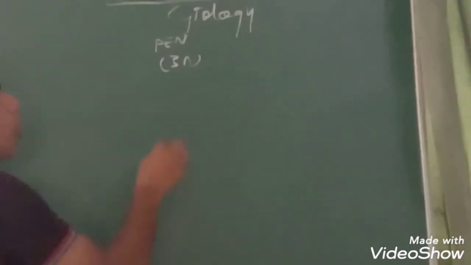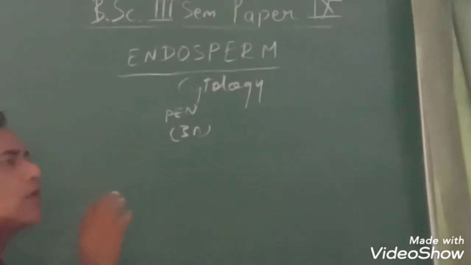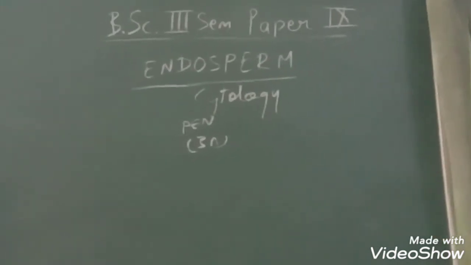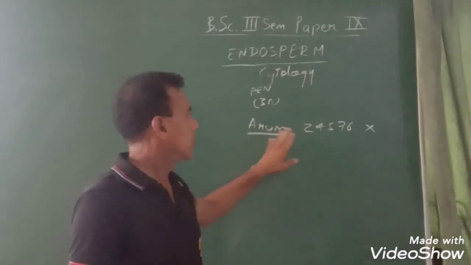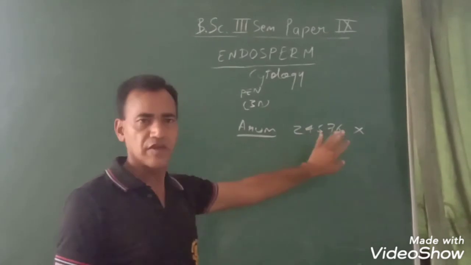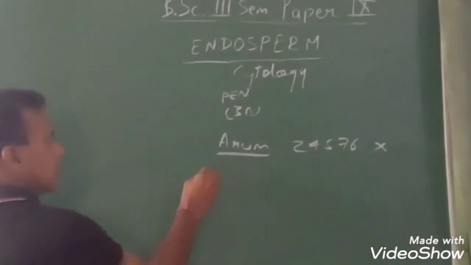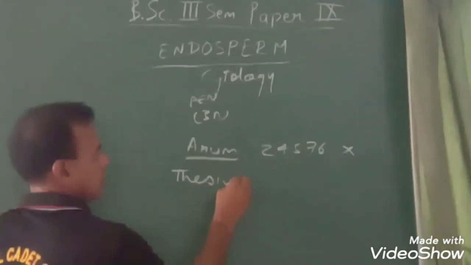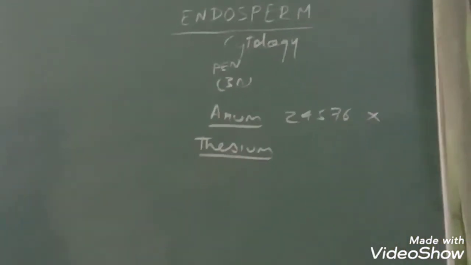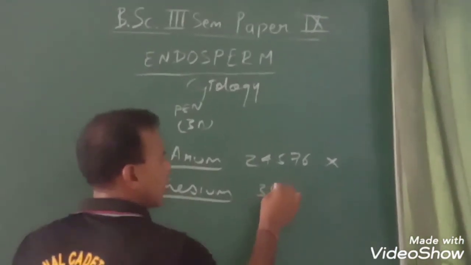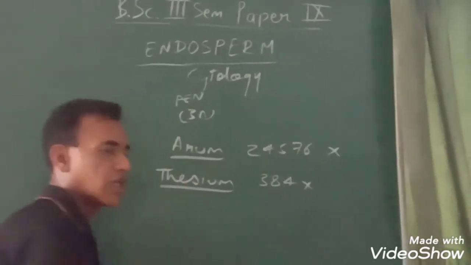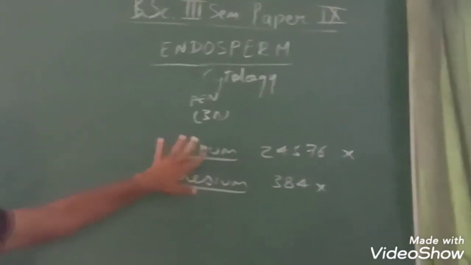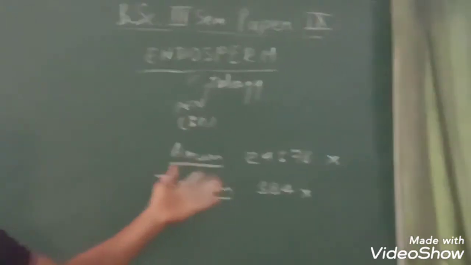But in the haustoria of endosperm, polyploidy is found to the extent that it may reach 2, 4, 5, 7, 6x. In Thecaeum, it may be 384x. So the level of polyploidy may be much more than we expected.